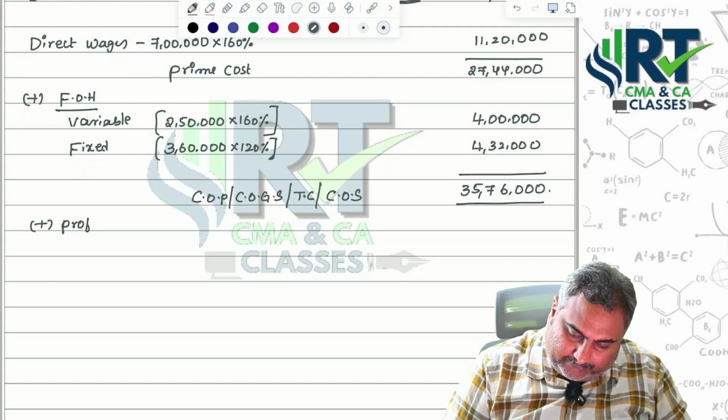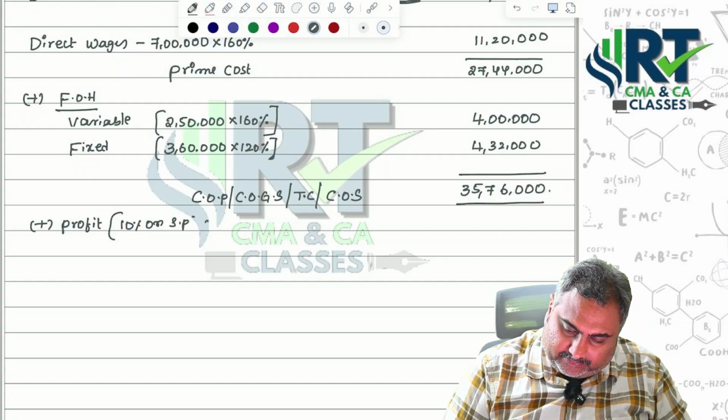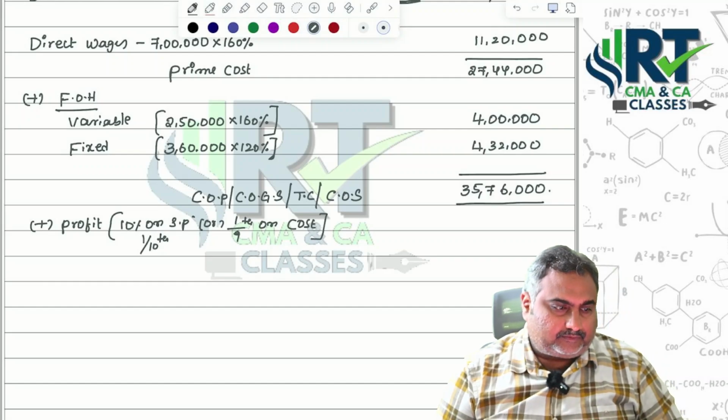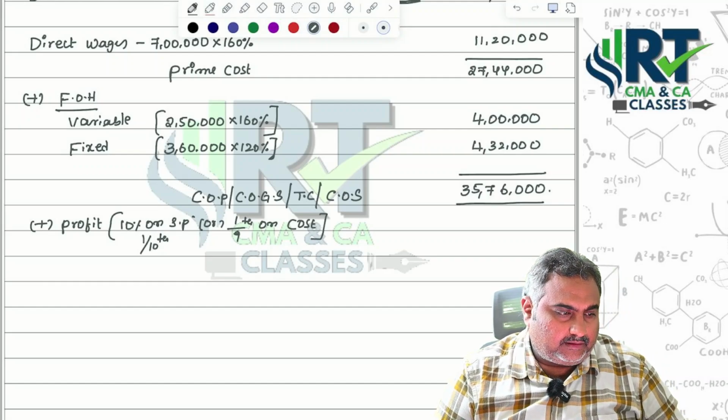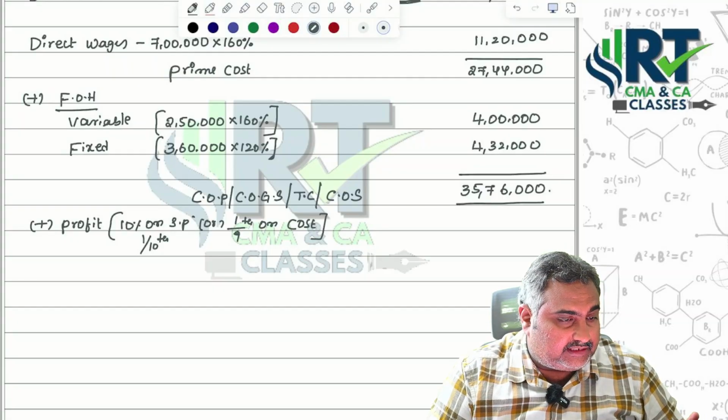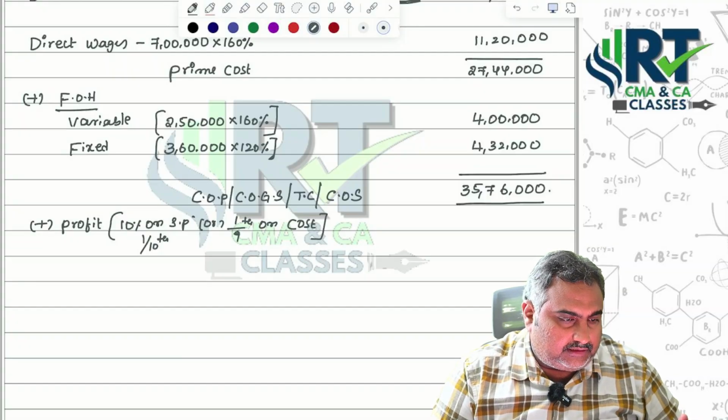How much did they say? 10% on selling price, or that means 1 by 10th on selling price, or 1 by 9th on cost. That is equal to 1 by 9, 35 lakh 76,320 divided by this particular thing.